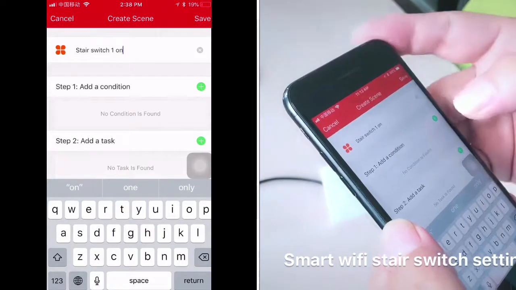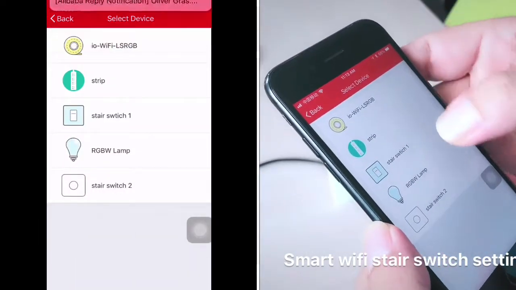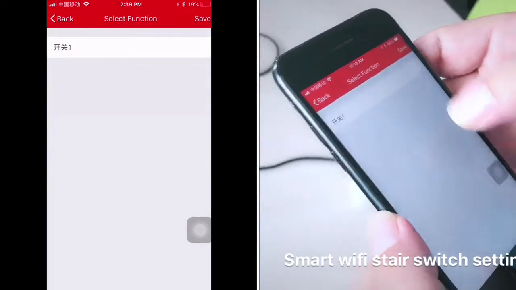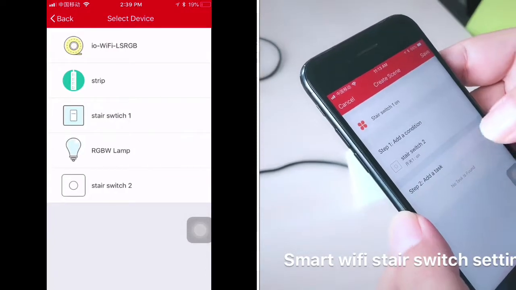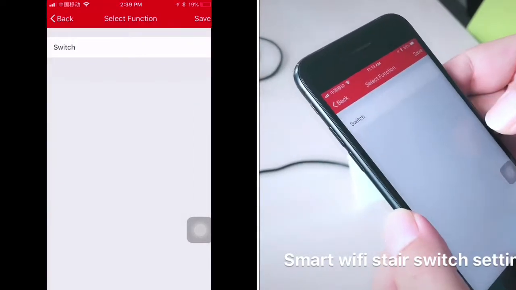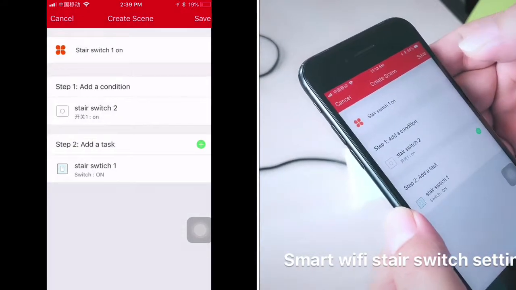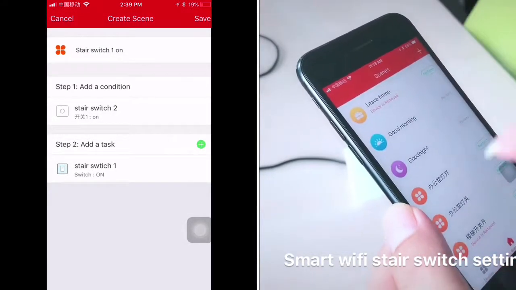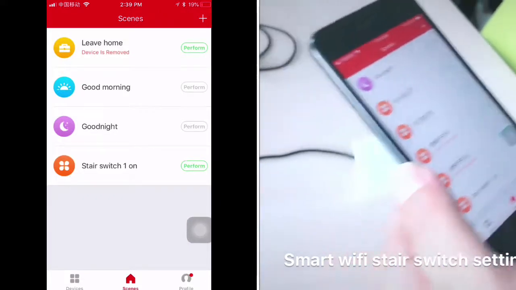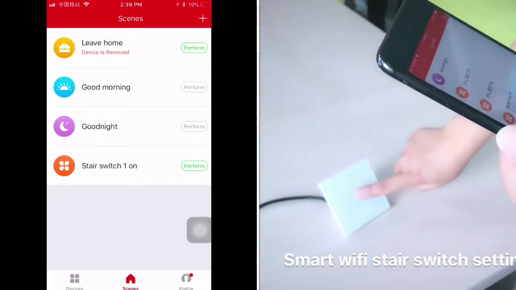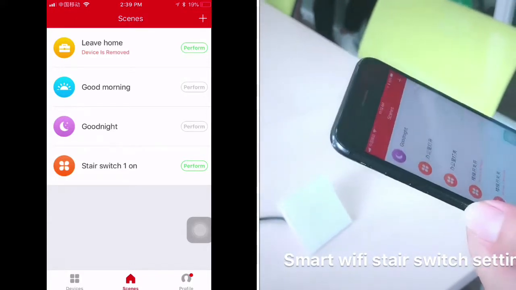So the condition is when the device Stair switch 2 is on, then the Stair switch 1 is on. So this is condition 1. Stair switch 1 on. That means if I turn it to on, the Stair switch 1 will go on.